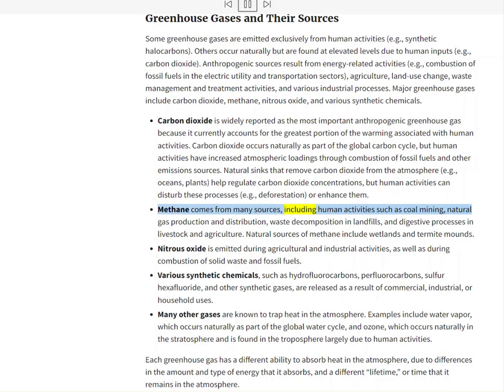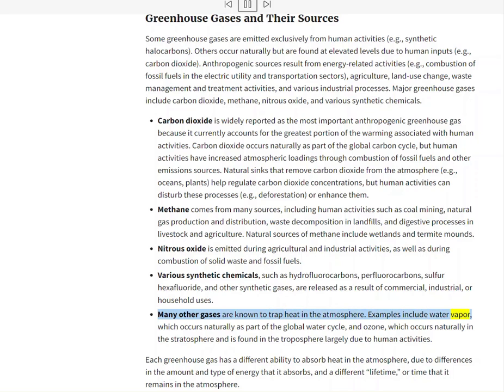Methane comes from many sources, including human activities such as coal mining, natural gas production and distribution, waste decomposition in landfills, and digestive processes in livestock and agriculture. Natural sources of methane include wetlands and termite mounds. Nitrous oxide is emitted during agricultural and industrial activities, as well as during combustion of solid waste and fossil fuels. Various synthetic chemicals, such as hydrofluorocarbons, perfluorocarbons, sulfur hexafluoride, and other synthetic gases, are released as a result of commercial, industrial, or household uses. Many other gases are known to trap heat in the atmosphere.